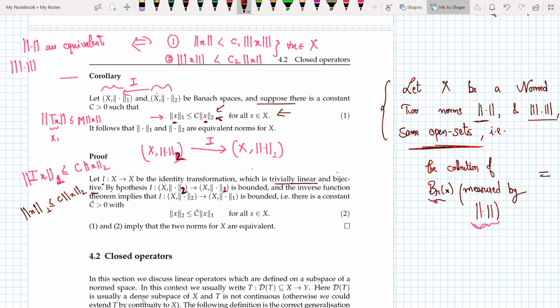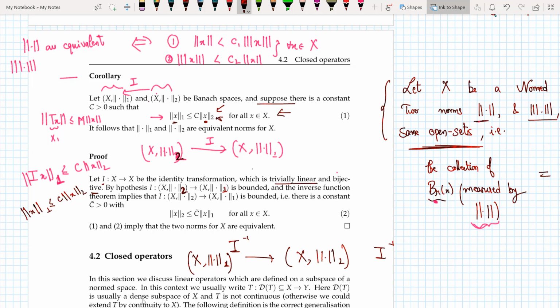And again, if this is the condition, then I can say that the inverse is also bounded. So if I have I inverse which goes from x, say space 1, to x space 2, then I can say that this is bounded because of the inverse function theorem. And if this is bounded, then I can just write I inverse of some element here. So it would take me here.